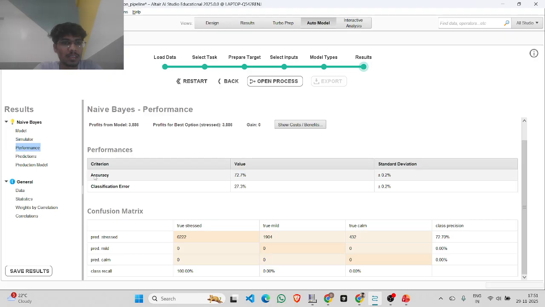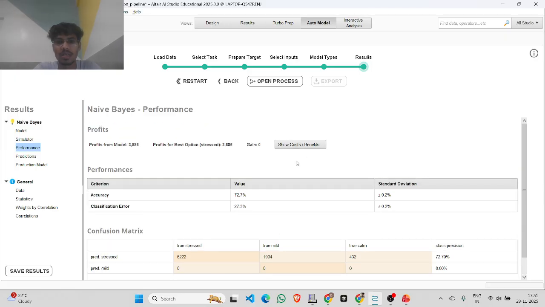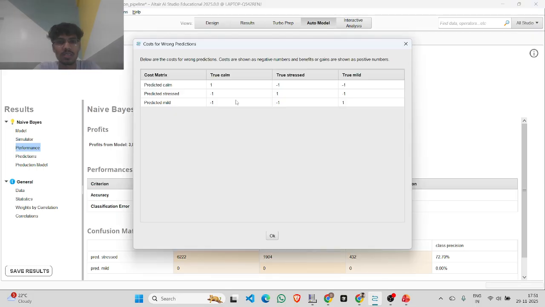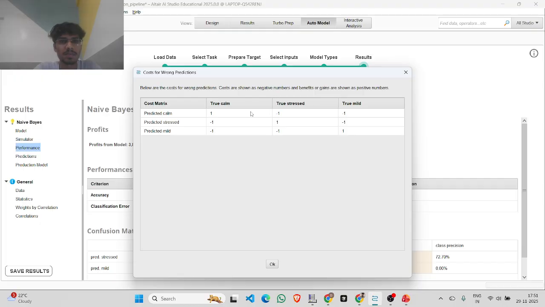So accuracy is 72.7% for Naive Bayes, and the classification error is 27.3, and this is the prediction state. This confusion matrix is given, and the standard deviation is here, and you can see the cost. So this is the true stress. You can see here the cost for the wrong predictions. If it is true calm and it predicted calm, its score is +1. If it is true stress and predicted calm, it is -1.